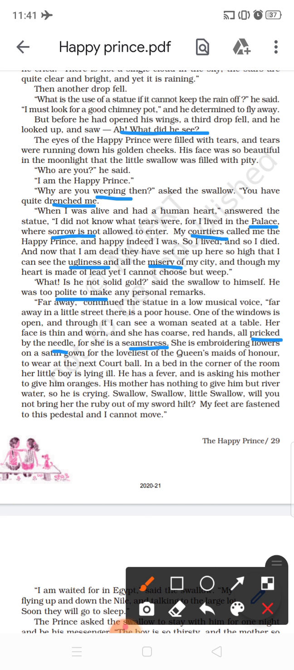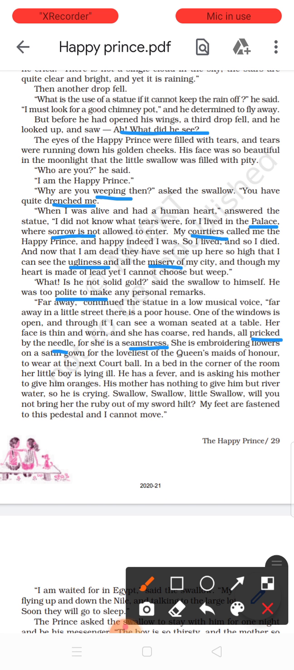And on the bed in the corner of the room, her little son is lying ill. He is sick. He has a fever and is asking his mother to give him some oranges. But his mother has nothing to offer him. No oranges, no money. From where will she get the oranges? And so she has nothing but to give him what? River water. So that boy is crying. And this prince is so much sad.